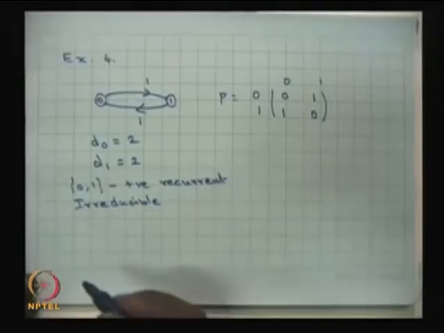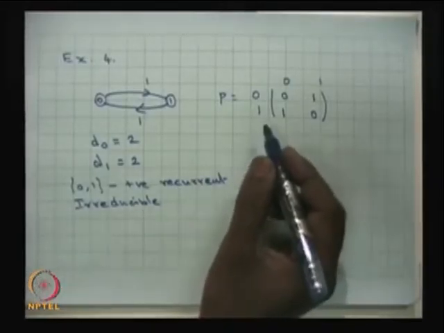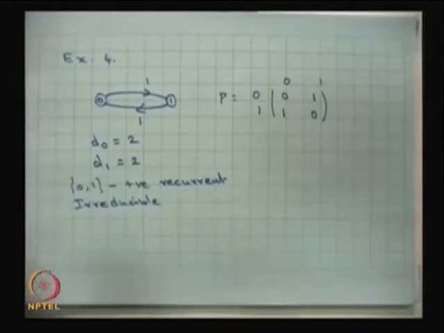Note that in the example which I have formulated, the column sum is also 1, therefore, it is a doubly stochastic matrix. Therefore, you can use the previous result: the example which I have given is finite, irreducible, doubly stochastic. Therefore, the stationary distribution exists.